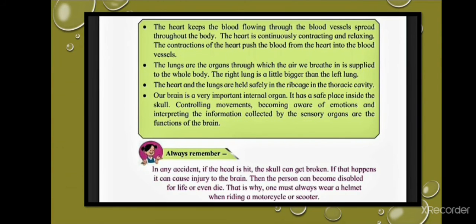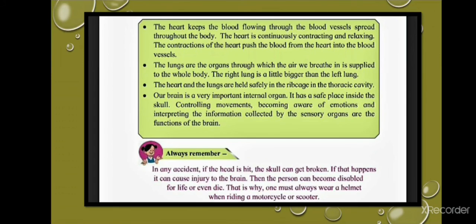The heart keeps the blood flowing through the blood vessels spread throughout the body. The heart is continuously contracting and relaxing. The contraction of the heart pushes the blood from the heart into the blood vessels. The lungs are the organs through which the air we breathe is supplied to the whole body. The right lung is a little bigger than the left lung. The heart and the lungs are held safely in the rib cage in the thoracic cavity.